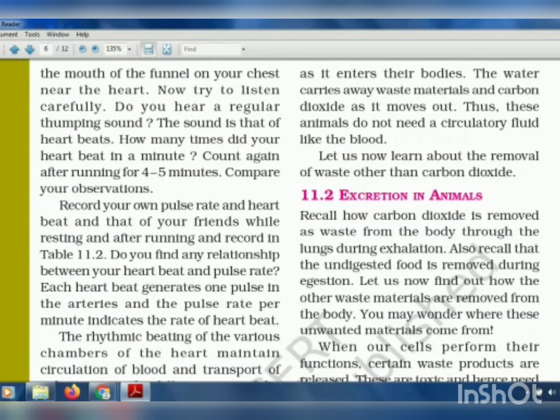Okay, students, in the last video we had seen how the transportation of food, oxygen, carbon dioxide, and waste materials is done by the blood that passes through the blood vessels in our body. We studied the two different types of blood vessels, arteries and veins.